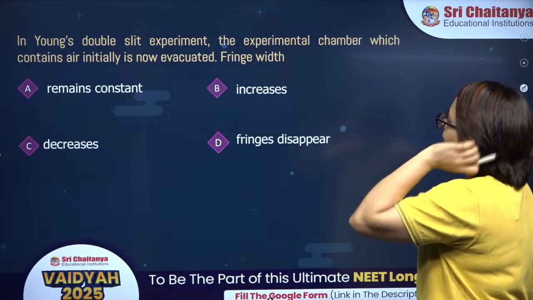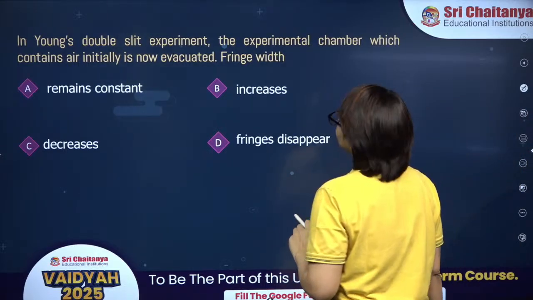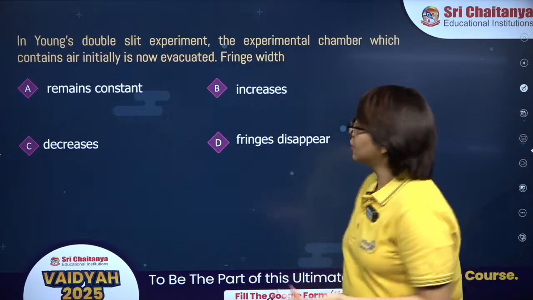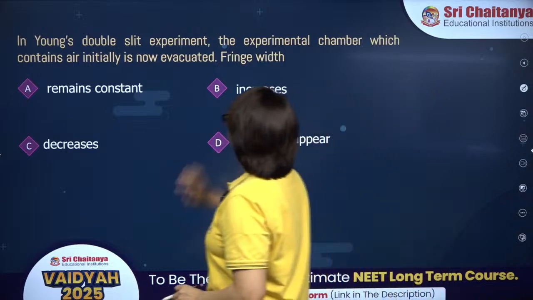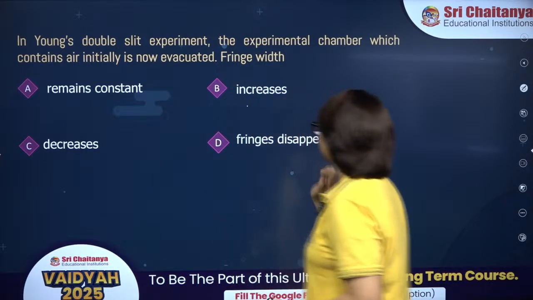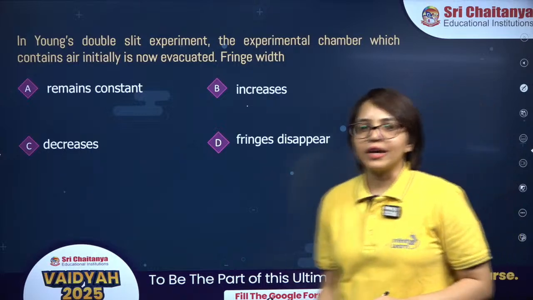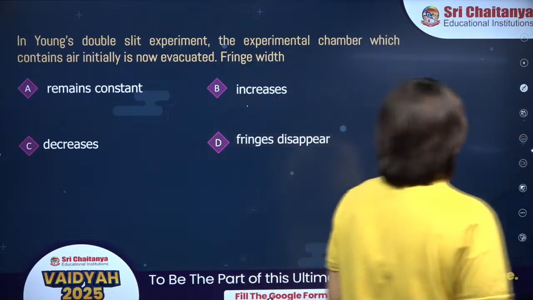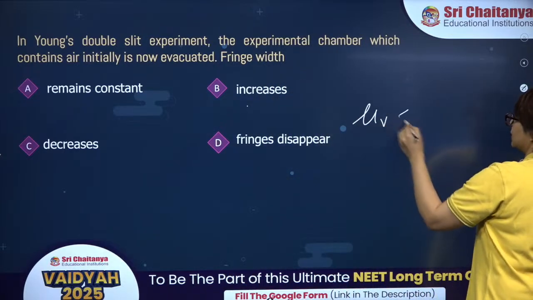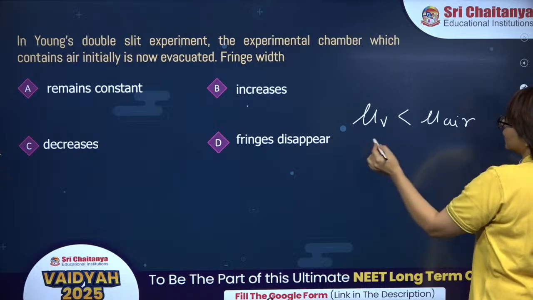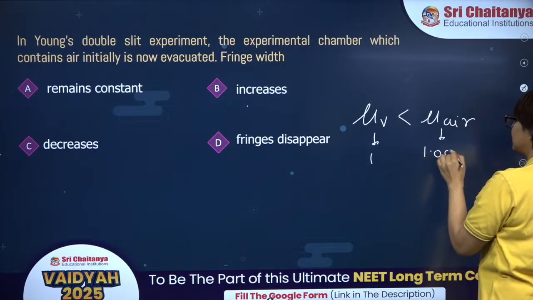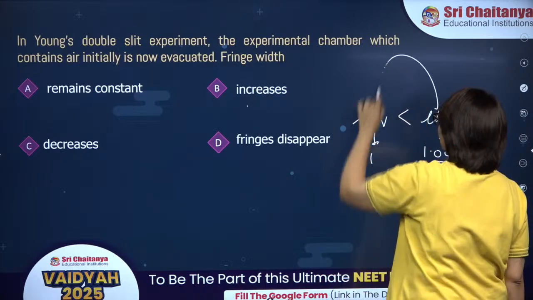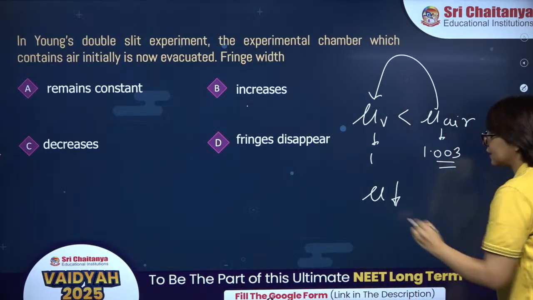Next is this one. In Young's double slit experiment, the experimental chamber which contains air initially is now evacuated. What is the fringe width? The fringe width remains constant, increases, decreases, fringes disappear. So initially we are performing YDSE in air, now we are performing the YDSE in vacuum. So the refractive index of vacuum is less than that of the air. Vacuum ka it is 1, air ka it is approximately 1.003. Right. Now, as you are moving from air to vacuum, refractive index is decreasing.